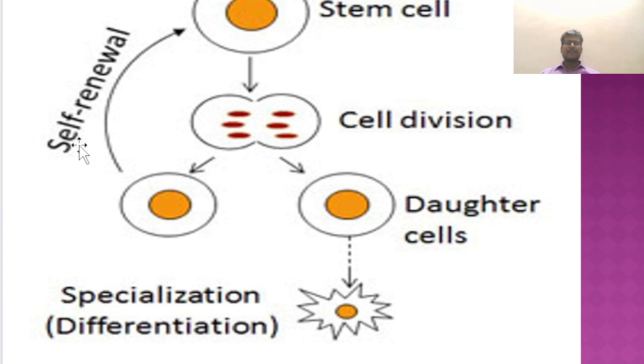Looking at the diagram, we can see the self-renewal property. A stem cell undergoes division, which produces two daughter cells, which are also stem cells. Again it divides, which we call self-renewal. Again it will produce two cells. Again it divides and produces two cells. Likewise, it goes on as exponential division, even indefinitely, and an indefinite number of cells get produced.